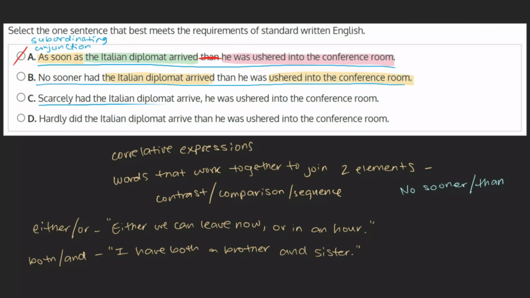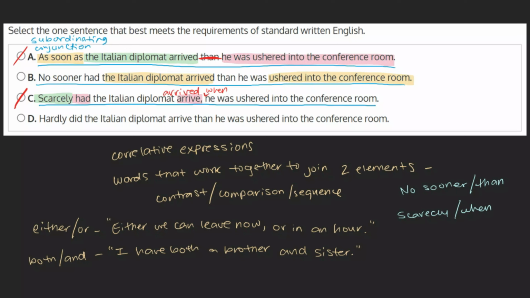C. Scarcely had the Italian diplomat arrive, he was ushered into the conference room. This sentence features a mistake in both the verb tense and correlative expression. To begin, we need the beginning of our sentence to read, scarcely had the Italian diplomat arrived, instead of arrive. Our sentence is in the past perfect tense, and to combine had with arrive is simply incorrect. Second, scarcely is only the first half of the correlative expression. The second half is when. Using this sentence for an example, we'd have, scarcely had the Italian diplomat arrived when he was ushered into the conference room. Seeing as there are two mistakes in this sentence, we can mark this choice as incorrect.